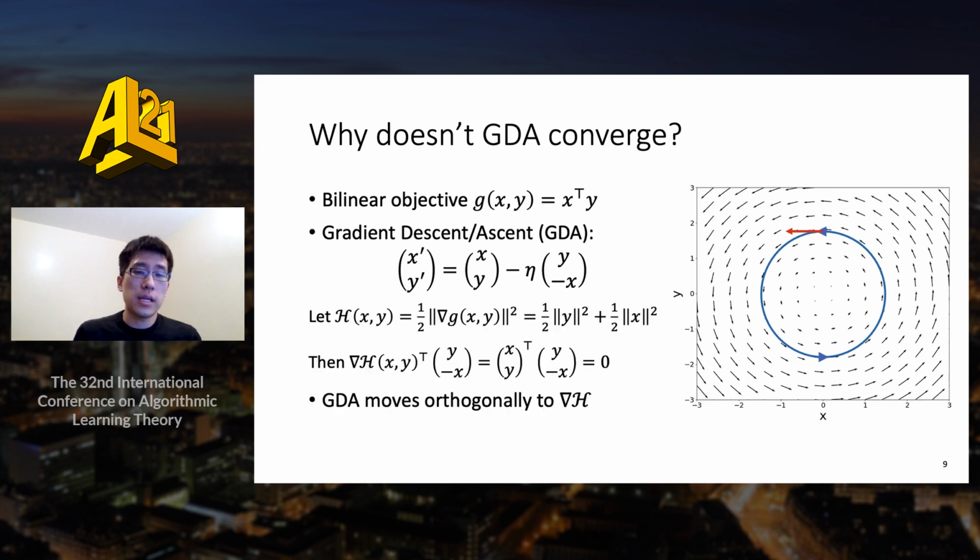Let us now define a quantity h as the squared norm of the gradient. A simple calculation shows that the update of GDA is orthogonal to the gradient of h. Another way of stating this is that the dynamic will move tangent to the level curves of the norm of the gradient of G. Since the min-max of G occurs where the norm of the gradient is 0, gradient descent ascent will not make progress.